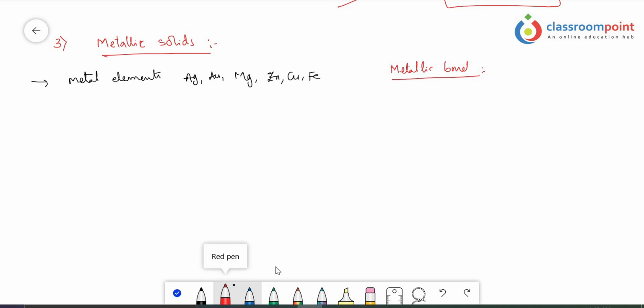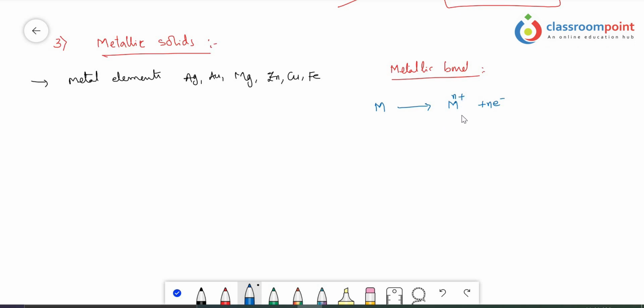We know that if you take any metal, metals are highly electropositive in nature. They are always ready to lose some electrons. So if a metal loses n number of electrons, it will get n positive charges. If it loses 1 electron, it will get 1 positive charge. If it loses 2 electrons, it will get 2 positive charges.